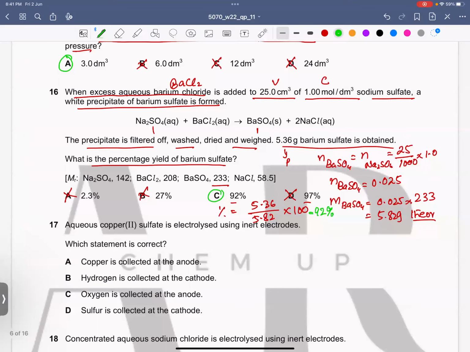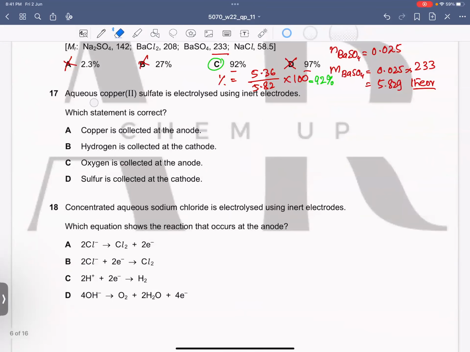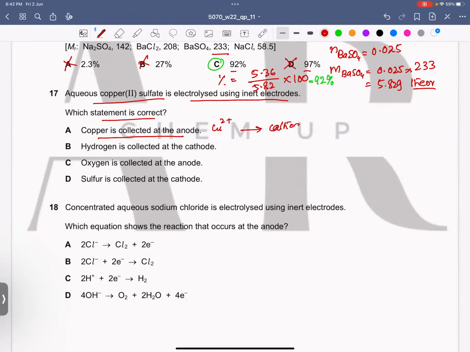Now, question number 17. Aqueous copper sulfate is electrolyzed using inert electrodes. Which statement is correct? Copper is collected at the anode. No. Copper is a positive ion and it would be attracted towards the cathode, not the anode. Hydrogen is collected at cathode. No, because hydrogen is above copper. So hydrogen is more reactive, and the one which is less reactive would actually be collected at the cathode.